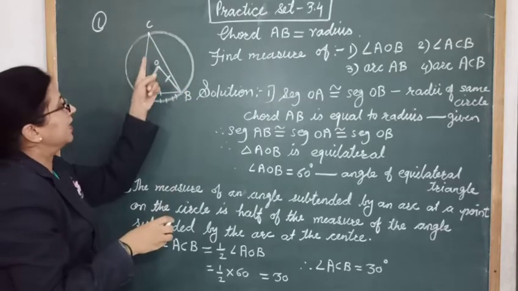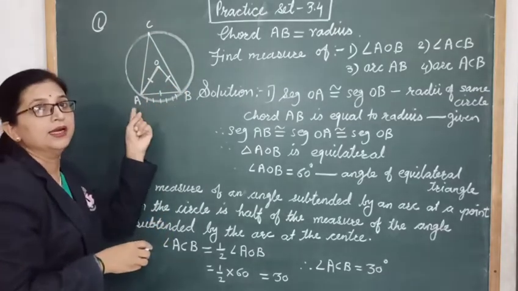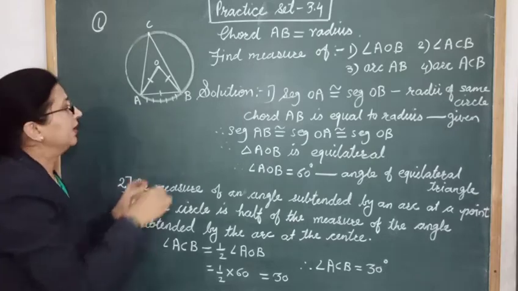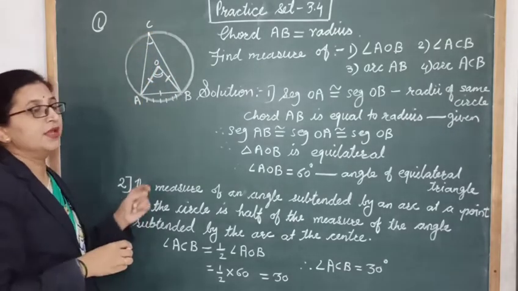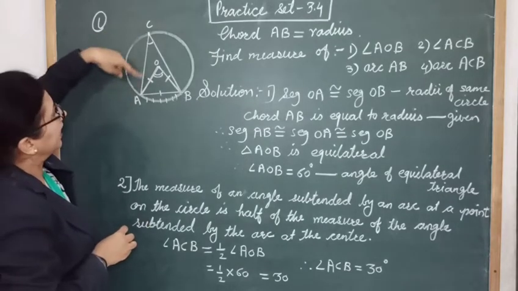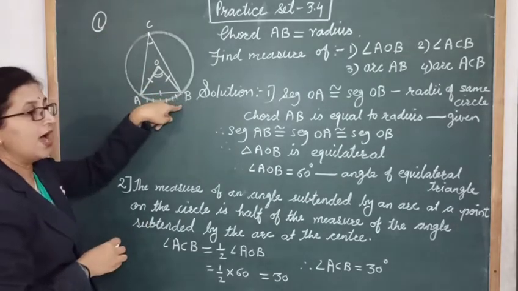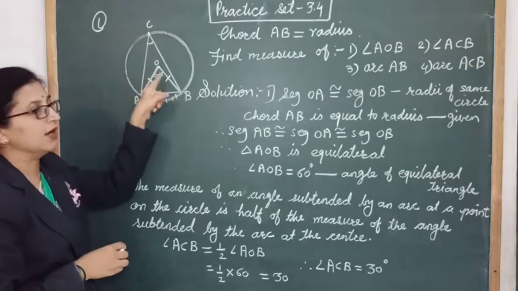This is also the angle subtended by arc AB, right? And the relation between these two angles is that angle ACB is half of angle AOB.